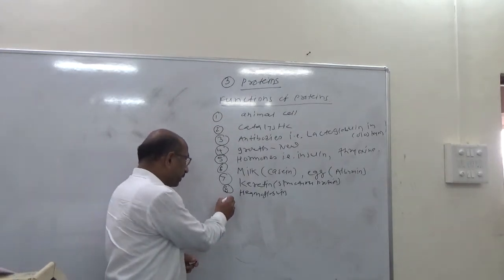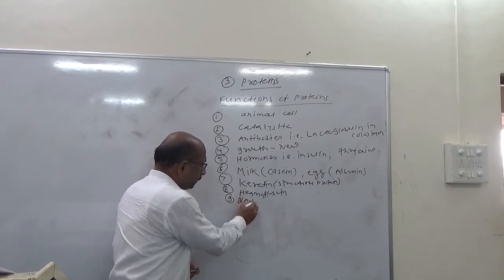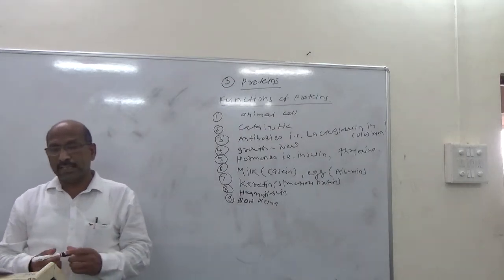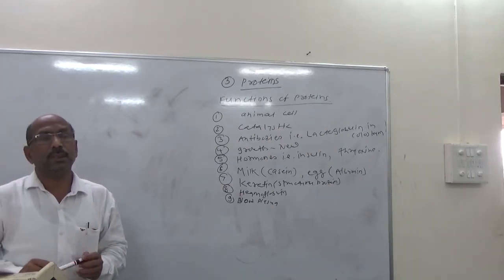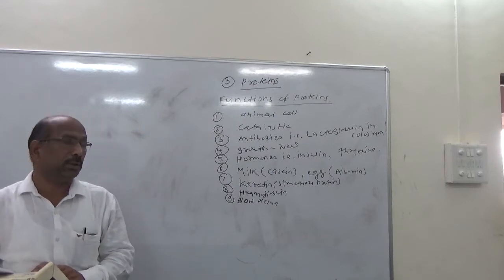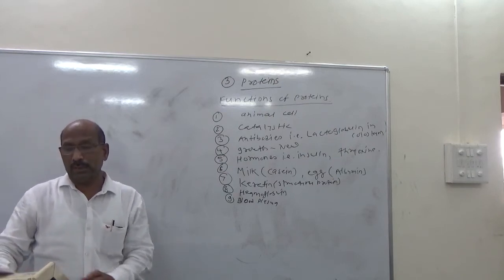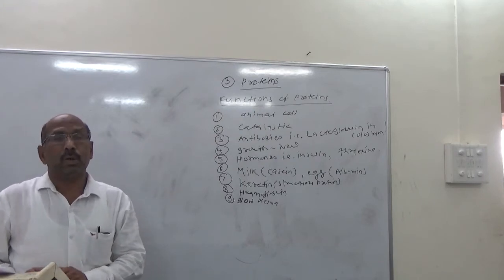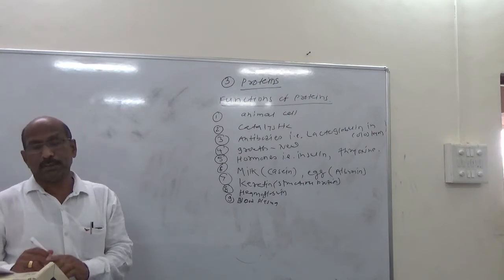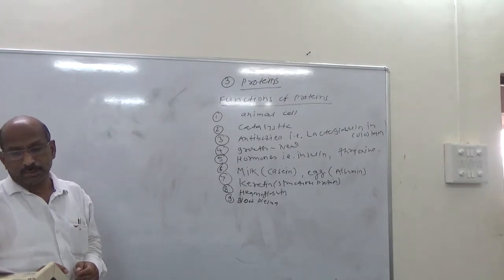The next function of proteins is in blood plasma. The blood plasma proteins, that is prothrombin and fibrinogen, help in the clotting of blood. So the blood plasma proteins prothrombin and fibrinogen help in the clotting of blood.